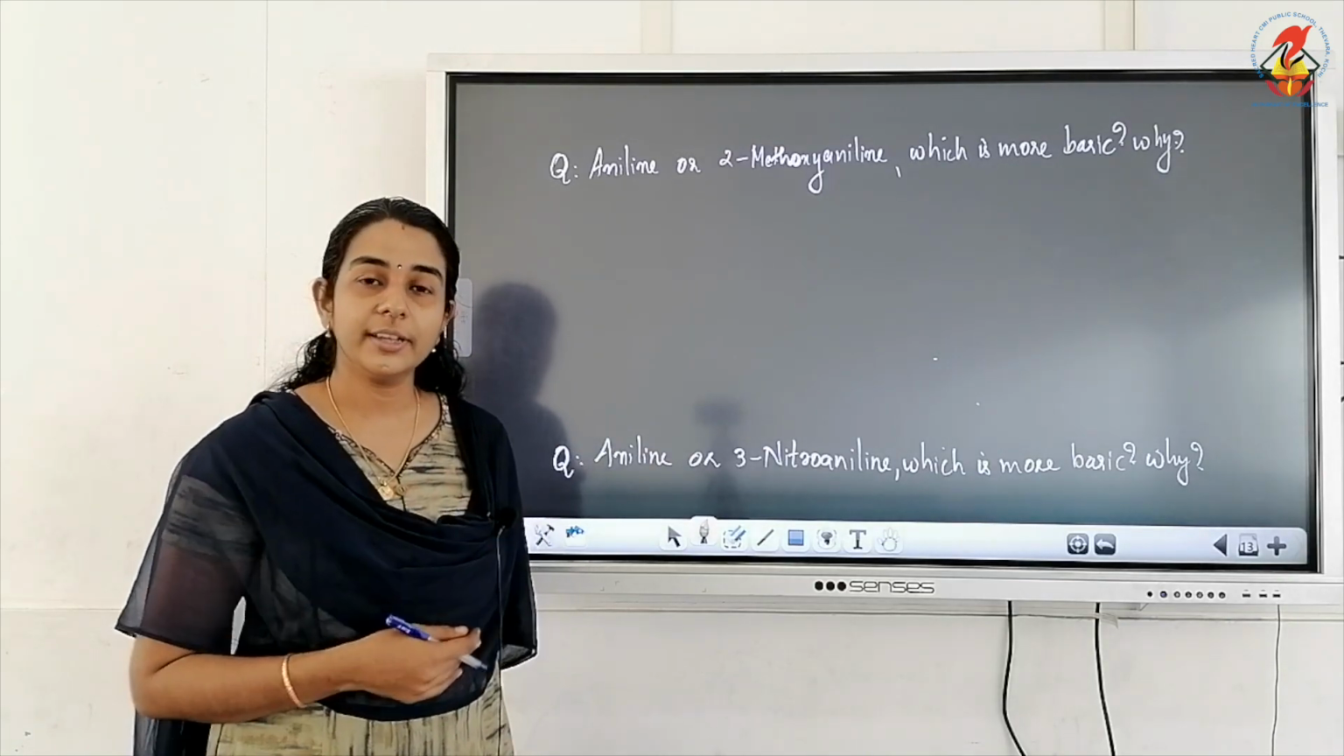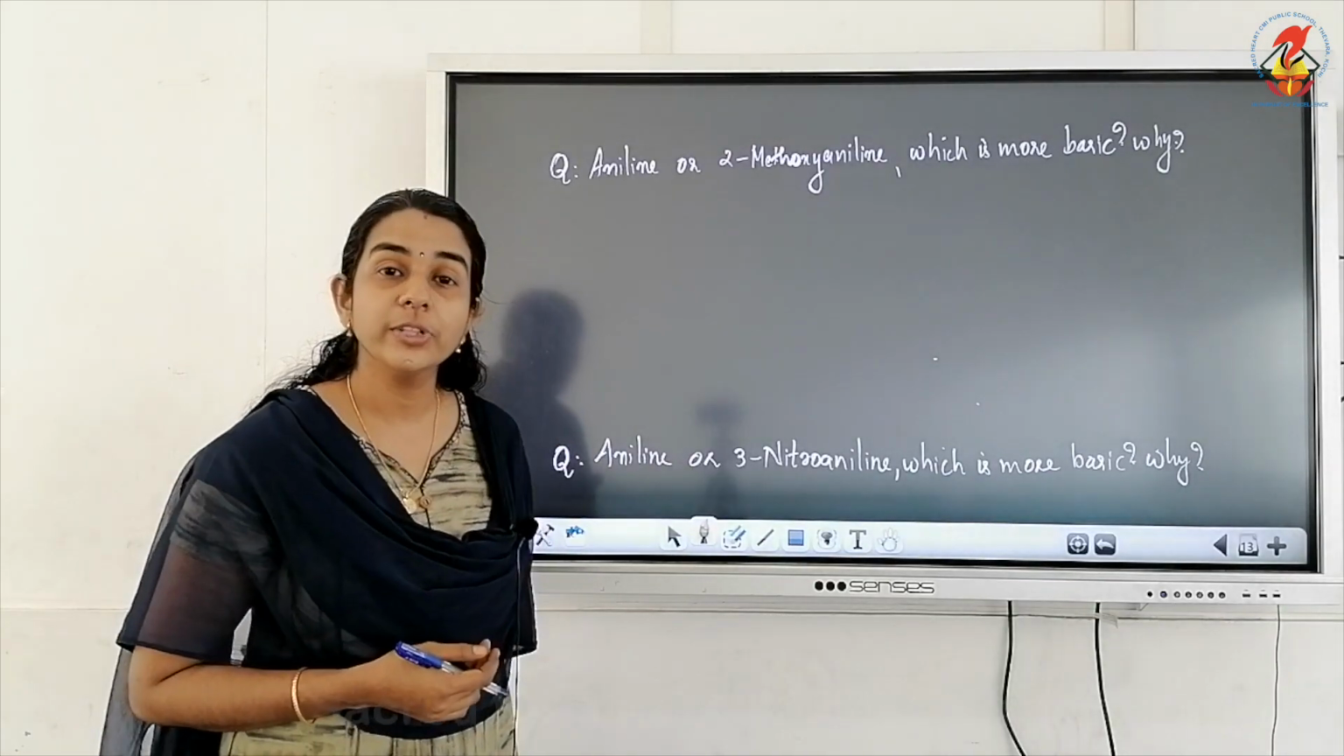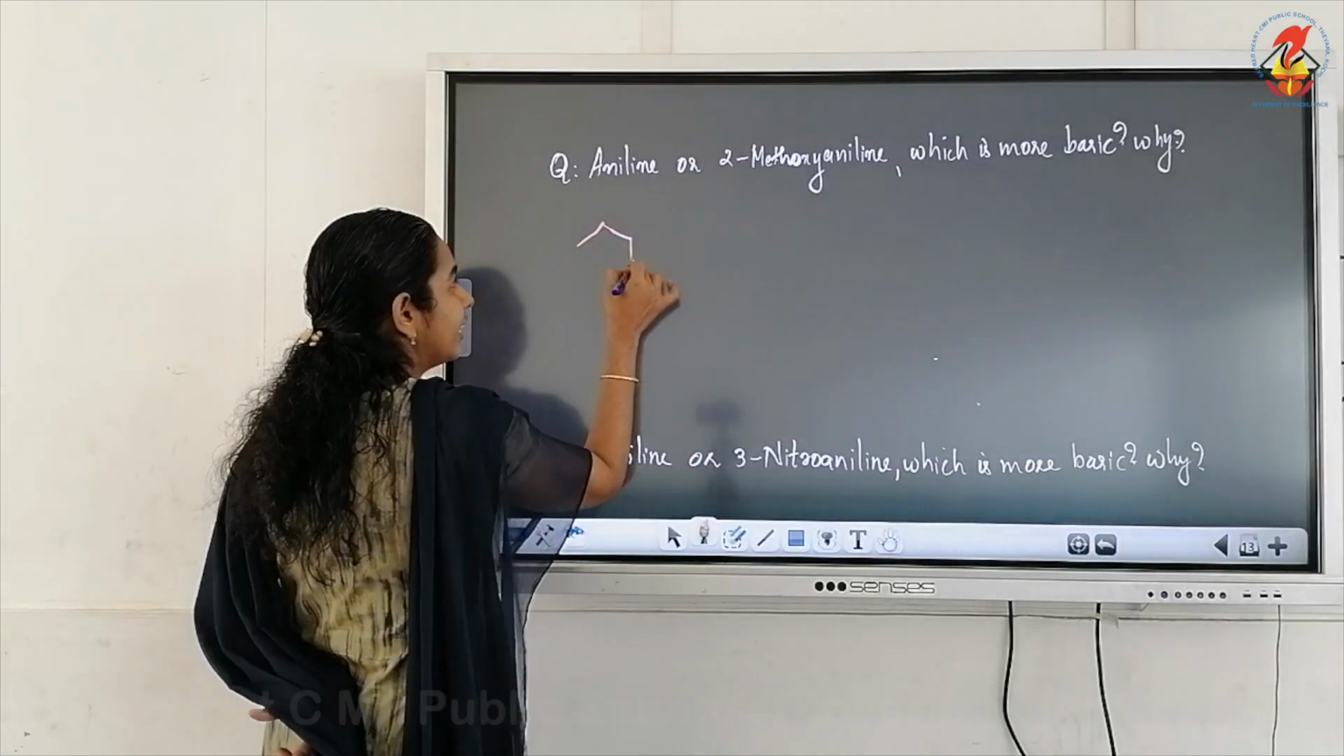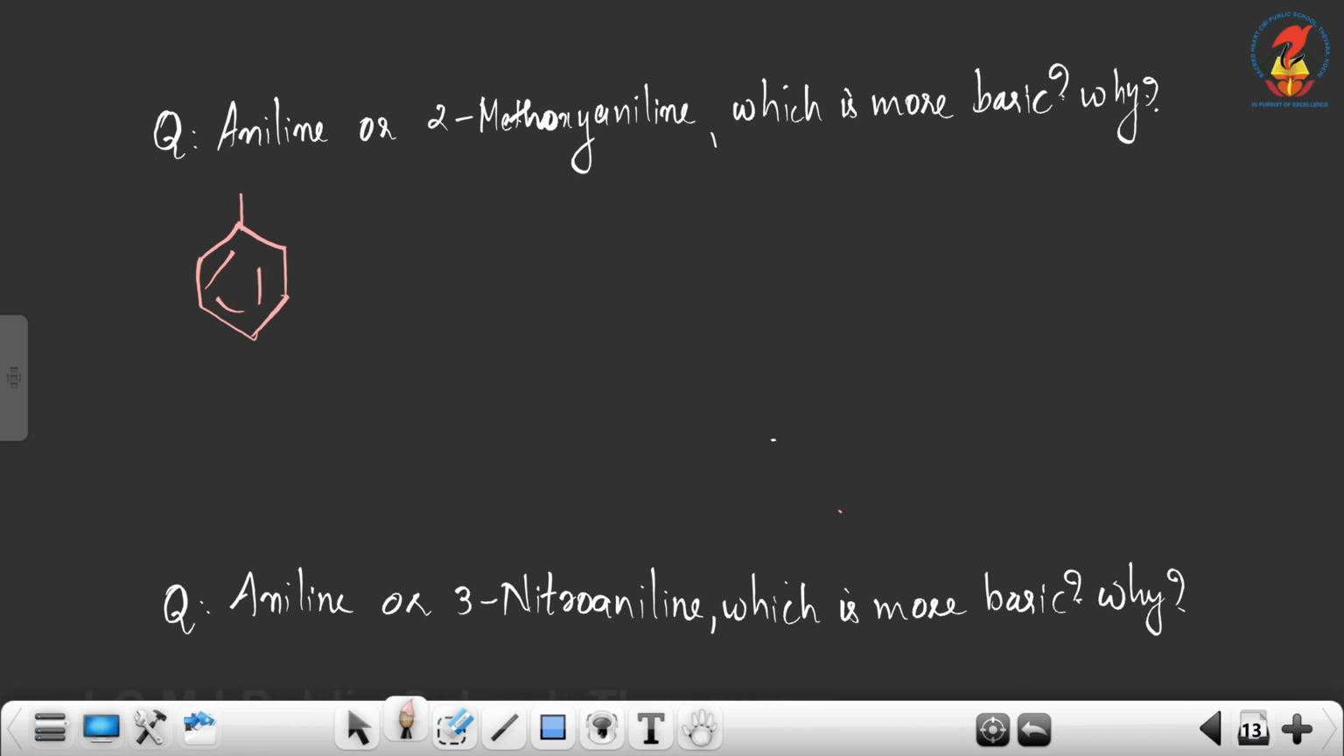When such a question comes, first we need to draw the structures of the compounds. Aniline, we know the structure. Aniline means benzene ring containing NH2. NH2 will be directly attached to the benzene ring. 2-methoxyaniline means the parent compound is aniline and in the second position we have a methoxy group. Methoxy group is the OCH3 group.